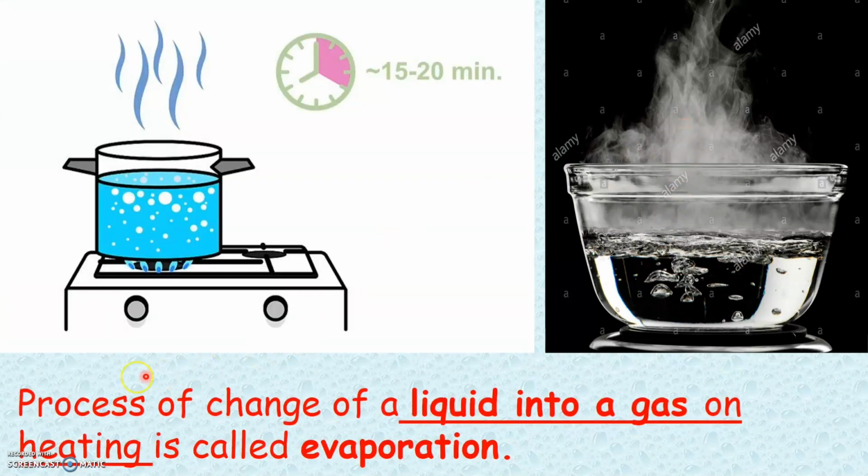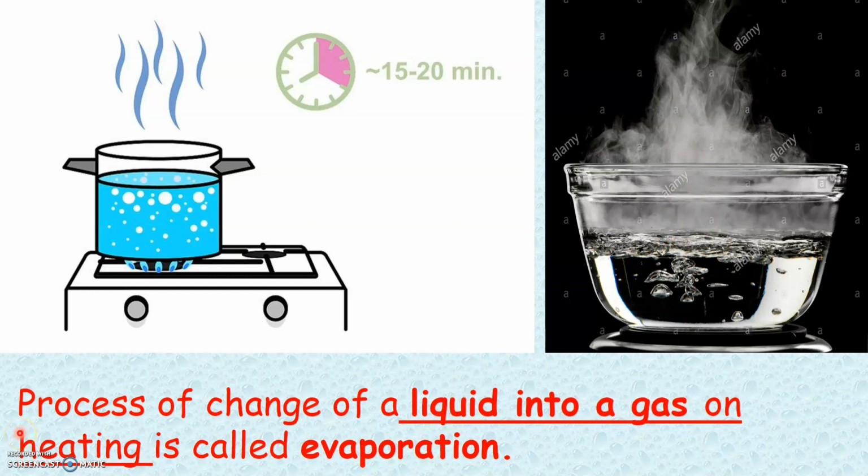So this process of change of a liquid into gas on heating is called the process of evaporation. So as you see here in the picture, heating water to form water vapor is an example of evaporation.